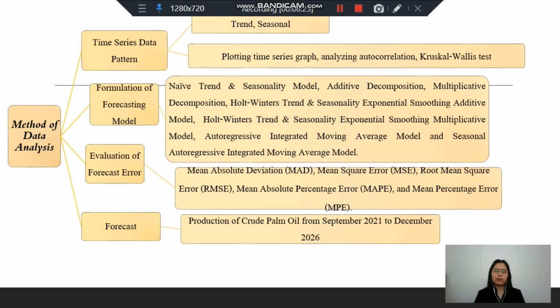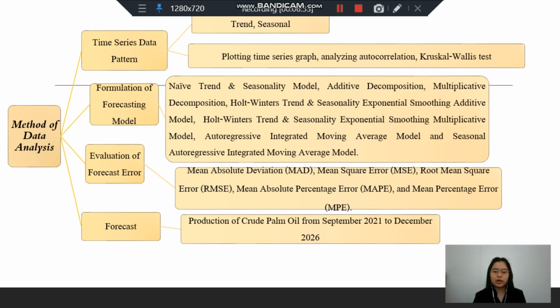The second step is formulation of forecasting models such as naive trend and seasonality model, decomposition additive and multiplicative model, Holt-Winters trend and seasonality exponential smoothing additive and multiplicative model, autoregressive integrated moving average model, and seasonal autoregressive integrated moving average model. Next step is forecast error. The forecast errors applied in this study are mean absolute deviation, mean square error, root mean square error, mean absolute percentage error, and mean percentage error.